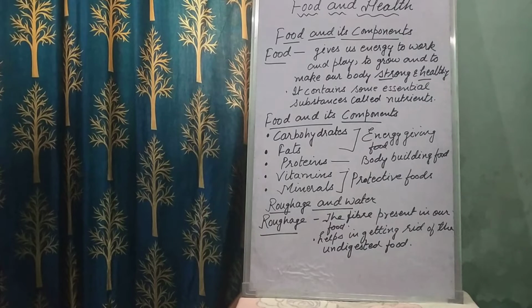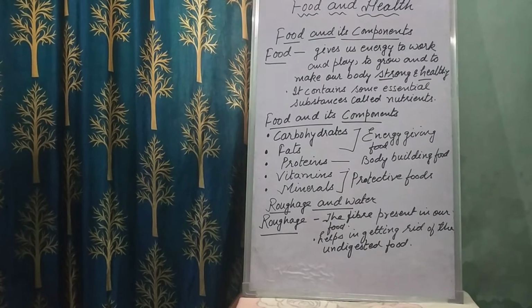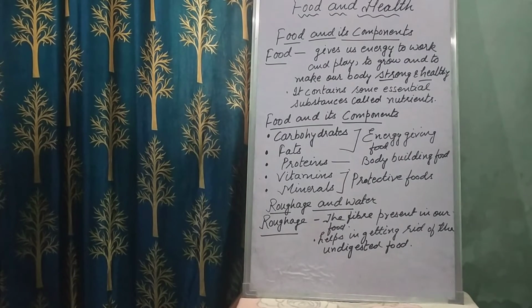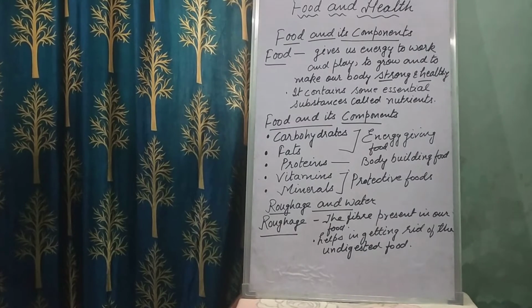So children, our body needs all these components in proper or enough quantity to remain healthy. Now I'm going to tell you the sources and functions of the 5 main components. So children, first is the carbohydrates. Food items such as cereals like rice, wheat, corn, and vegetables such as potatoes give you a lot of energy, right? Because they contain carbohydrates. Clear?